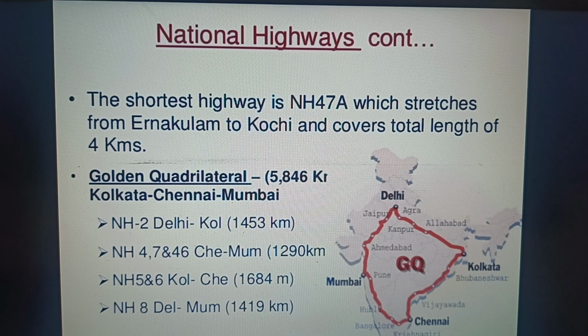Next, Golden Quadrilateral Project. It is a 5,846 kilometer road length in India, connecting 4 major cities. It starts from Delhi to Calcutta, Calcutta to Chennai, Chennai to Mumbai, and finally Mumbai to New Delhi. These are some of the other major routes, and the distance between Delhi to Kolkata is 4,453 kilometers, and in one competitive examination the distance between Chennai and Kolkata was asked. So the distance is 1,684 kilometers, and similarly Chennai to Mumbai 1,290 and Delhi to Mumbai 1,419 kilometers.